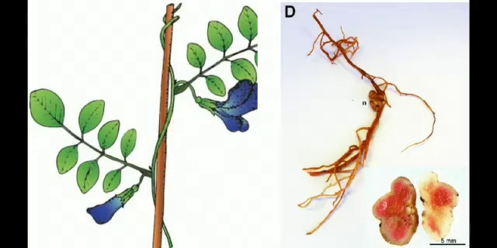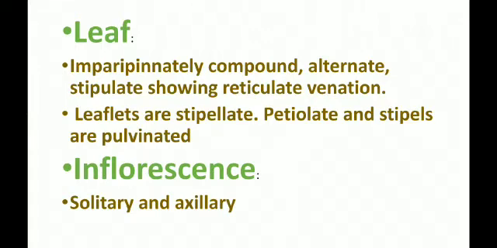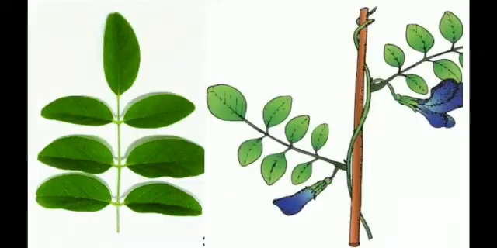Okay, so the next characteristic is the leaf. So the leaf is an imparipinnately compound leaf and also alternate, stipulate, showing reticulate venation, and leaflets are stipulate, petiolate and stipels are pulvinated, and inflorescence is solitary and axillary. That is the imparipinnately compound leaf. Okay, so imparipinnately means an odd number of leaflets. If you are counting, it is only 7. Okay, so an odd number is present, and also compound leaf and alternate.